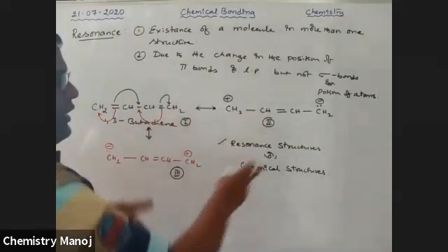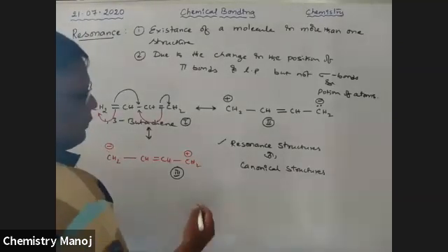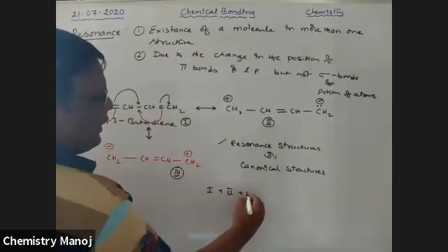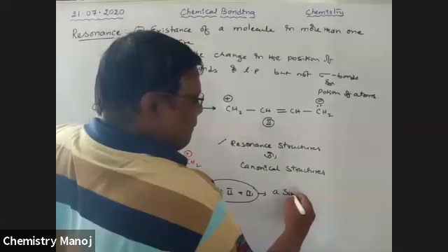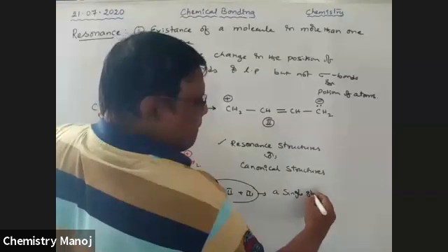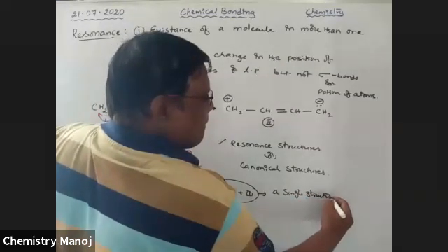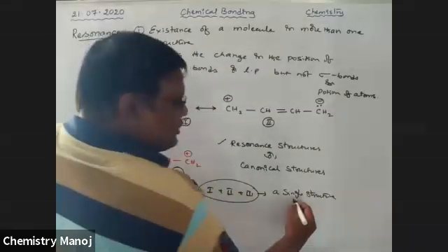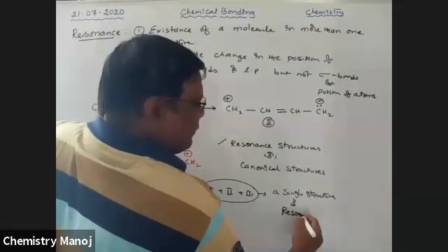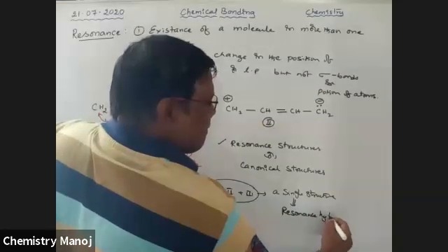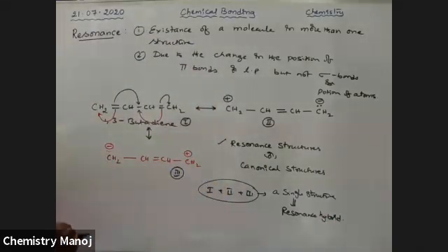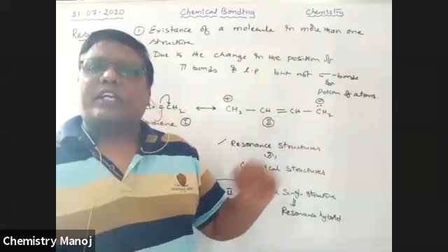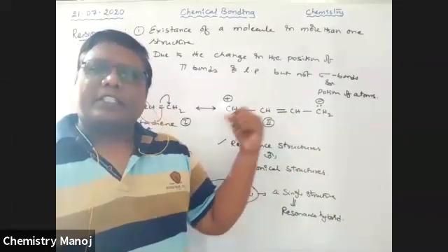So the combination of all these three structures gives a single structure, which is called the resonance hybrid. Hybrid means mixing. That resonance hybrid is the original structure of the molecule, but not these canonical structures.